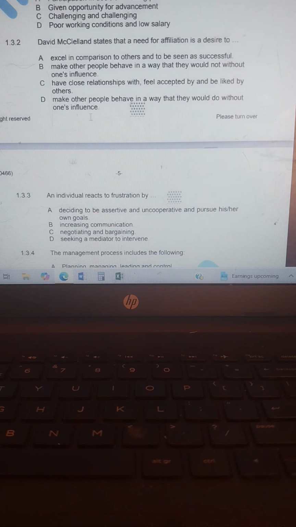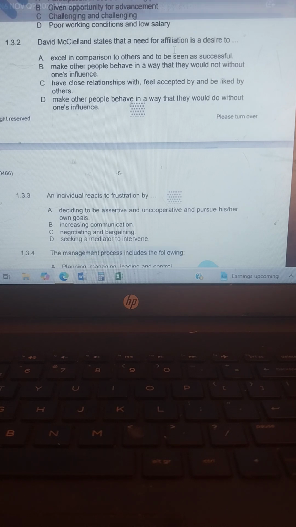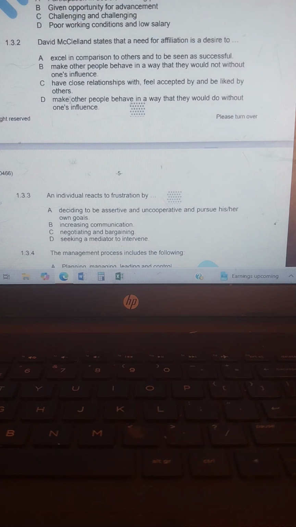Then we go to number 2. David McClelland stated that a need for affiliation is a desire to. Your answer is C, which is have close relationships with, feel accepted, and be liked by others.